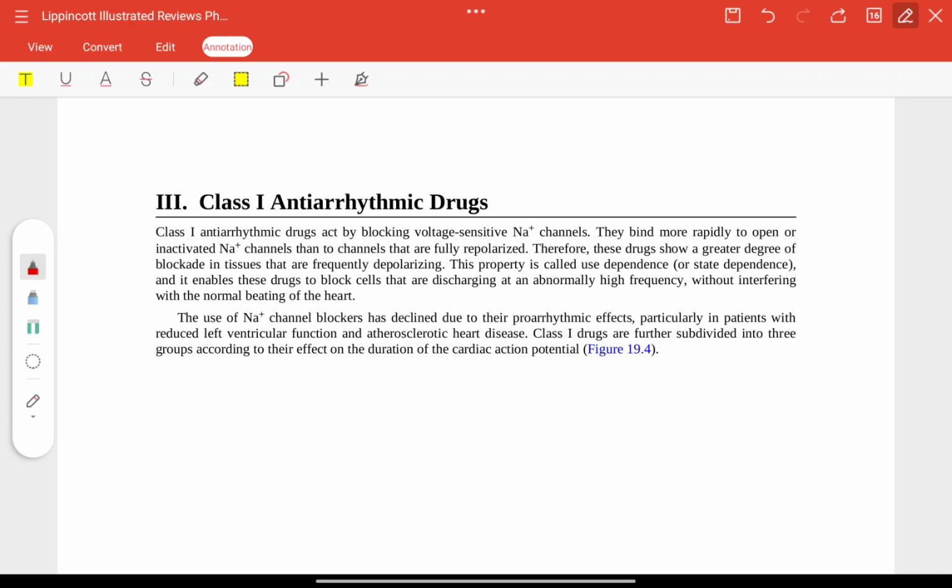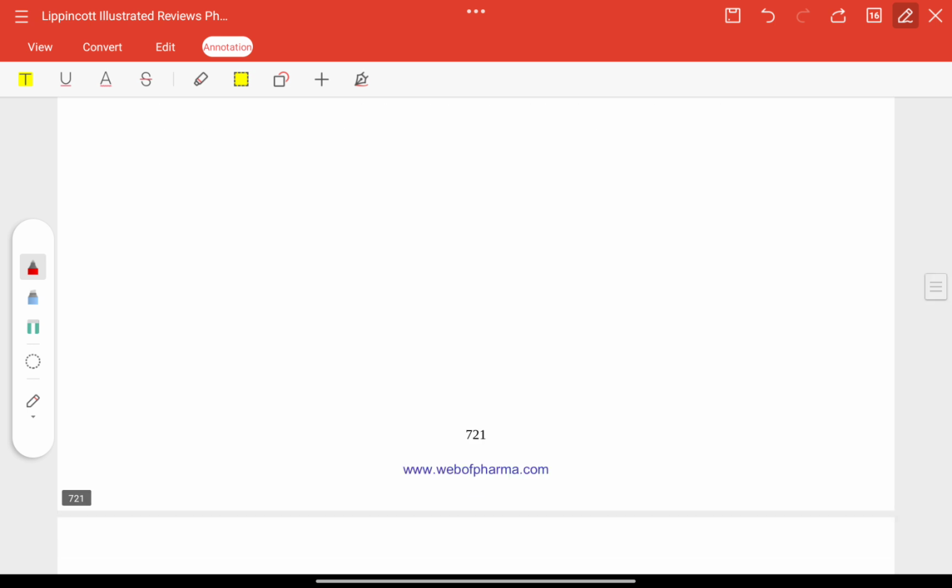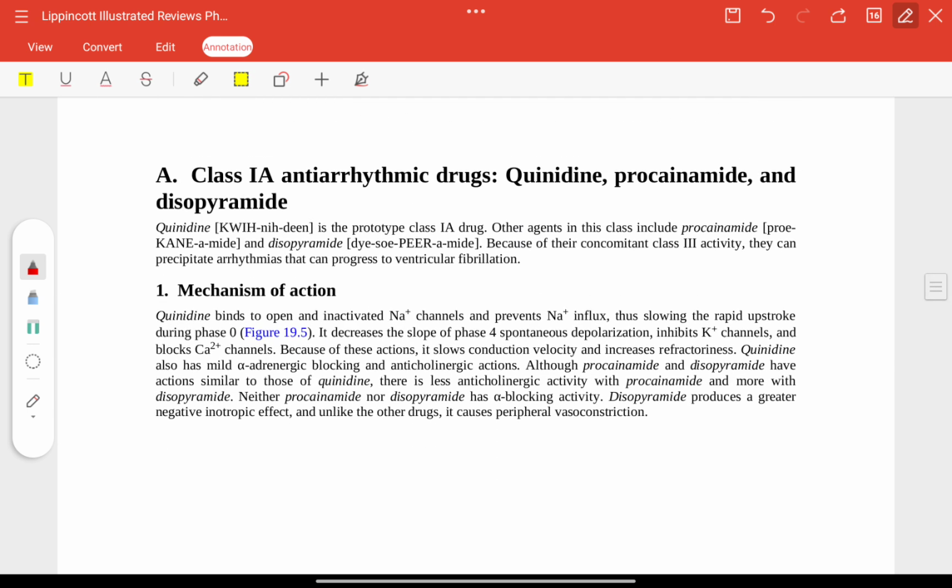Class 1 antiarrhythmic drugs. Class 1 drugs act by blocking voltage-sensitive sodium channels. They bind more rapidly to open or inactivated sodium channels than to channels that are fully repolarized. Sodium channel blockers have declined in use due to their pro-arrhythmic activity. Class 1 drugs are further divided into 1A antiarrhythmic drugs.